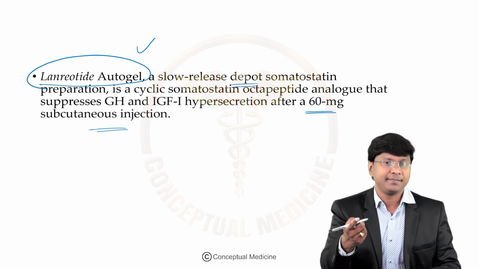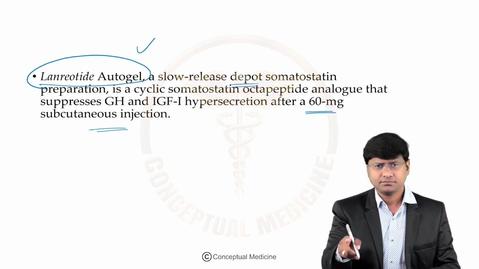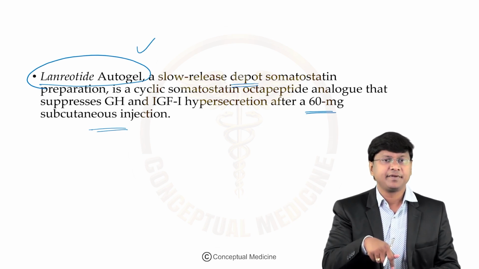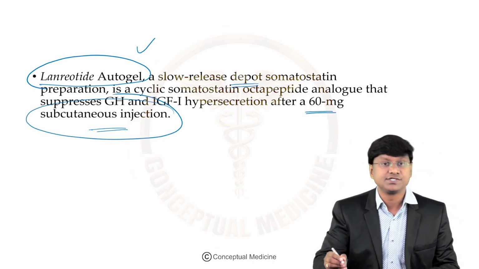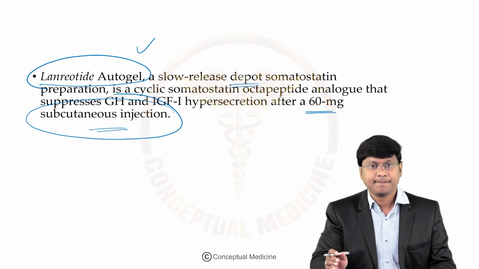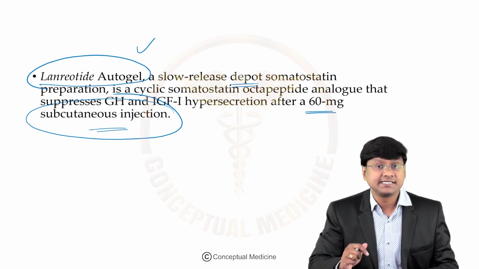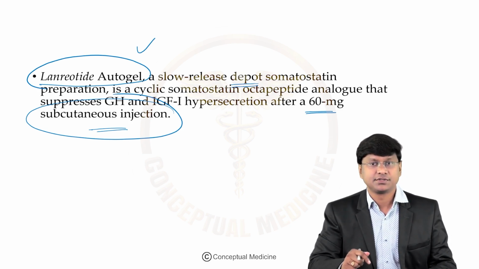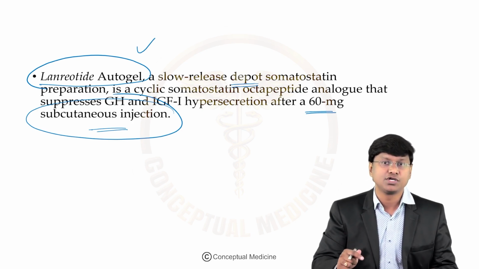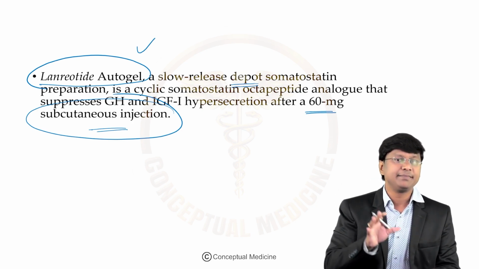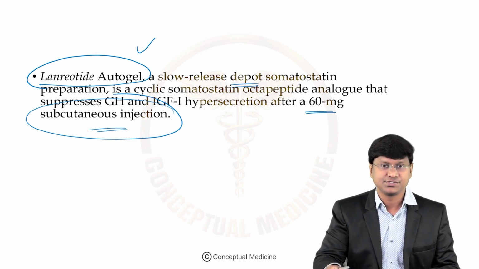So the long-acting octreotide is intramuscular, while the route of administration of lanreotide autogel is subcutaneous. Long-term administration controls growth hormone hypersecretion in about 2/3 of patients and improves patient compliance because of the long interval required between the drug injections.